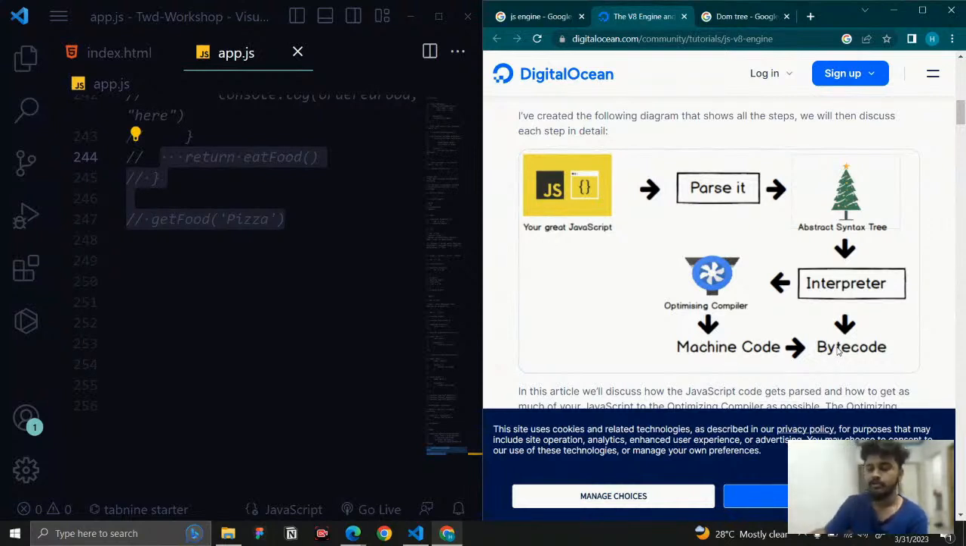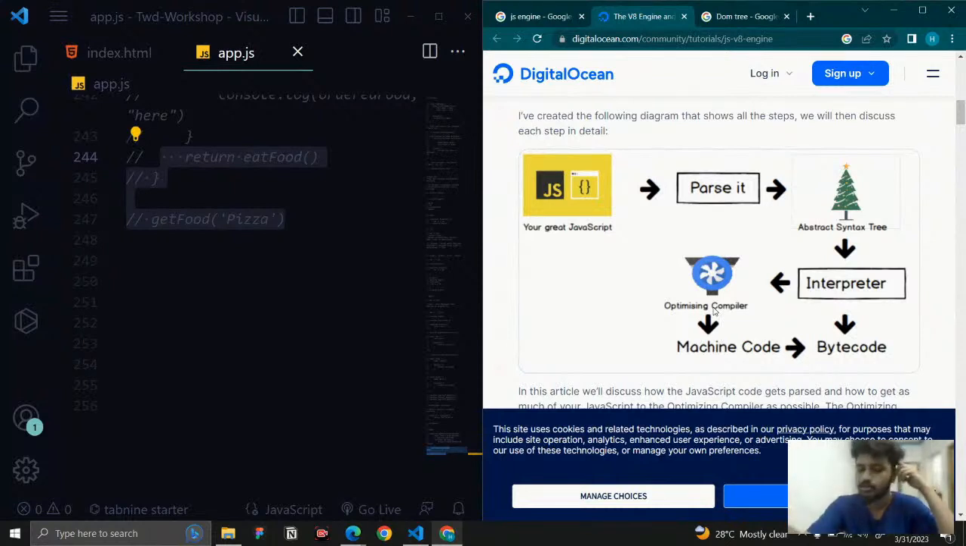So in this way, initially the interpreter runs the code quickly. Meanwhile, the profiler checks whether there is any repeated code. If it finds anything like that, it sends the code to the compiler, and the compiler creates an optimized code for us, which is then shown to us. So the repeated code is also handled with the help of the compiler. It's a combination of two things, interpreter and compiler.